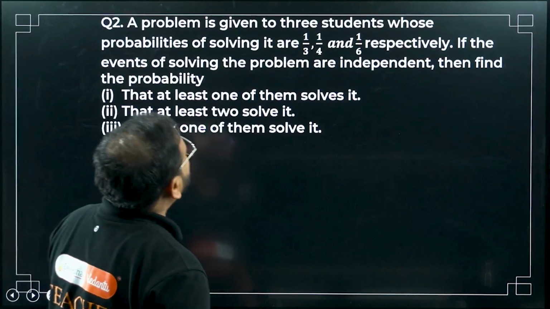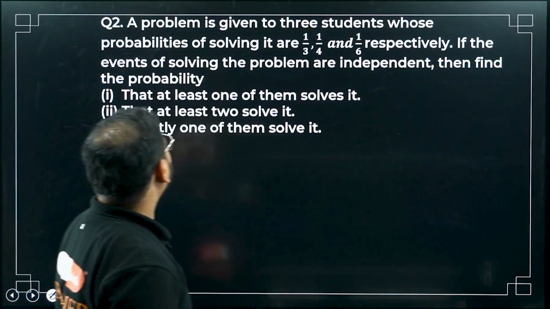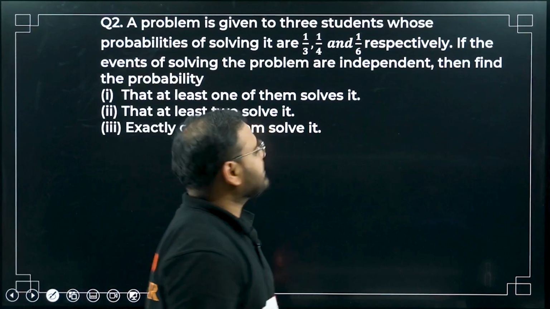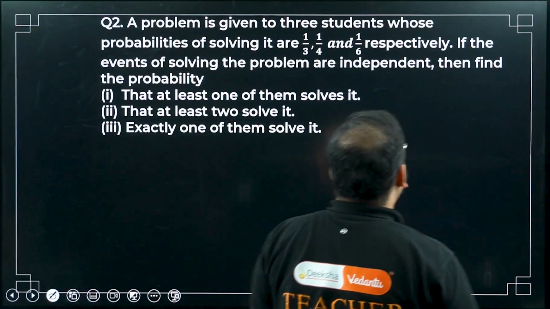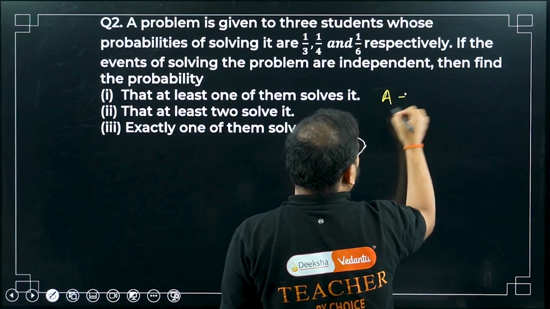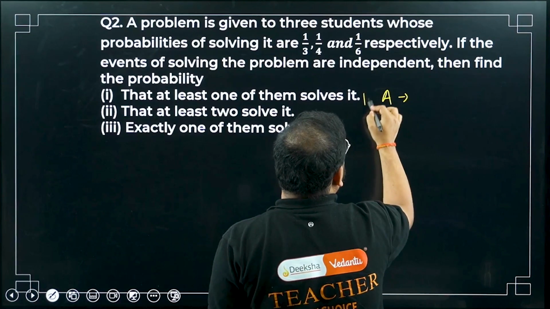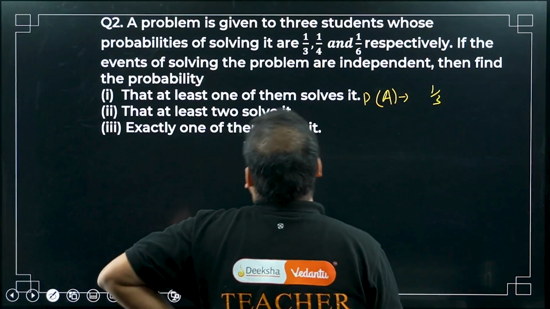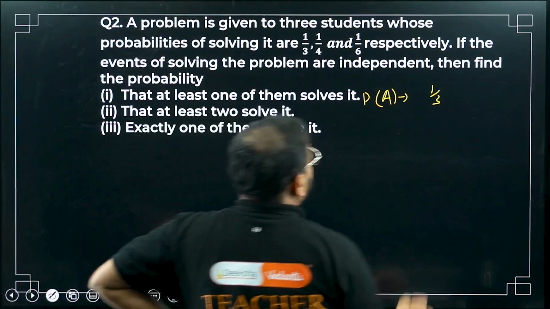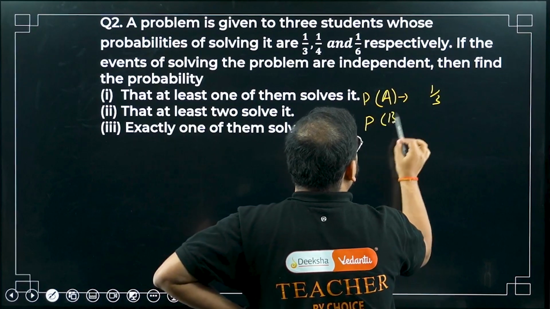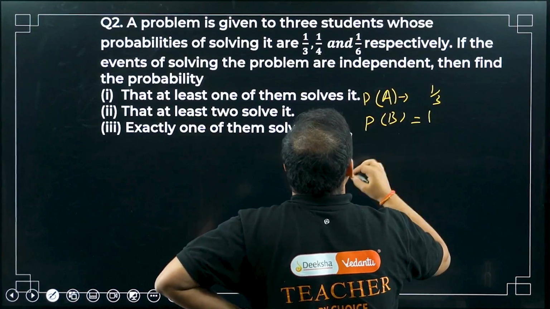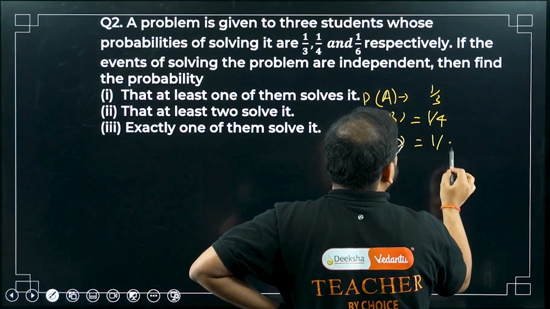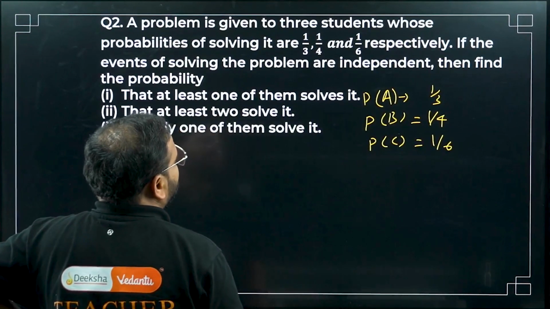A problem is given to 3 students whose probabilities of solving it are 1 by 3, 1 by 4, 1 by 6. Okay, let's see. So let's say I have 3 students like this. Student number 1, A, who can solve. The probability of solving the problem is 1 by 3. Same for B is 1 by 4. And for C is 1 by 6. 1 by 3, 1 by 4, 1 by 6.